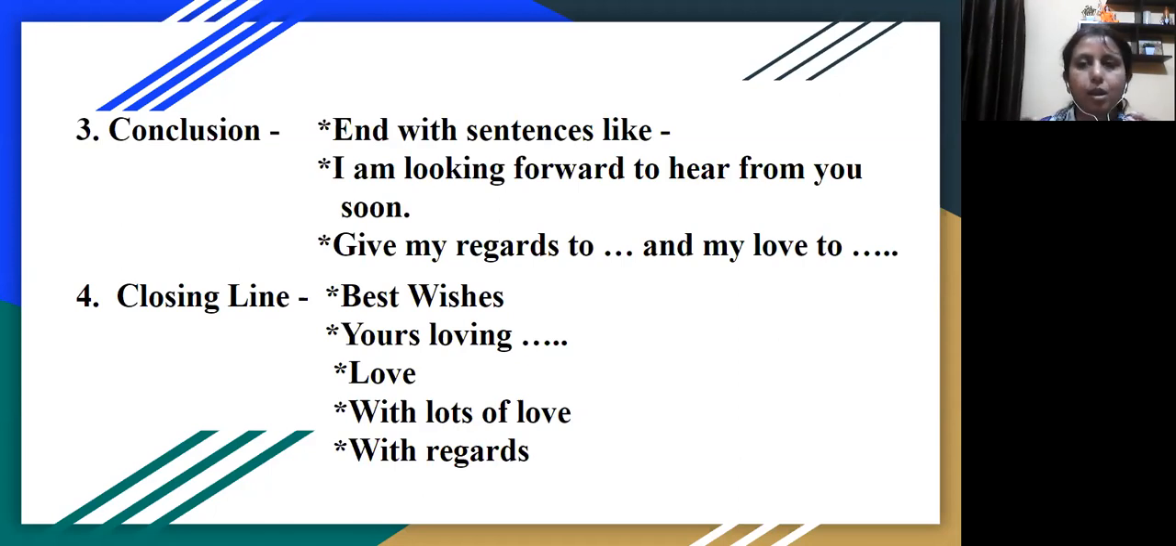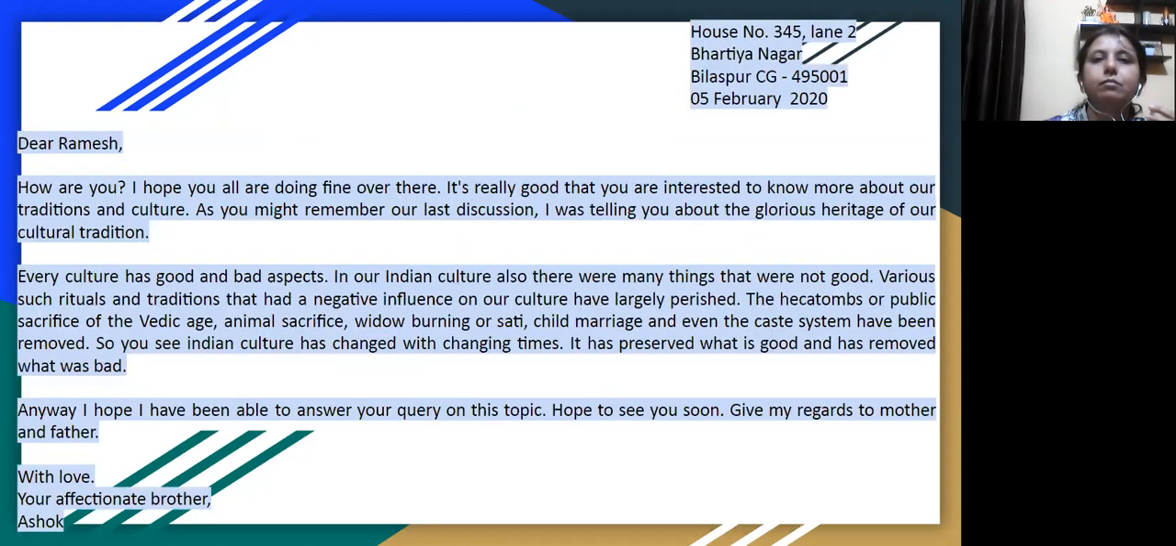So in this chapter, the question on letter writing is: you have to write a letter to your younger brother telling him about what in Indian culture has already perished. So this is again taken from the lesson. And this is an example of how to write the letter. The address is given on the top right-hand side of your page.